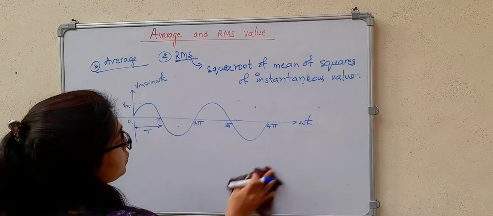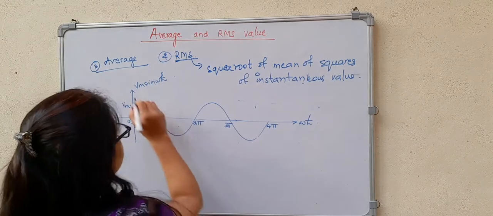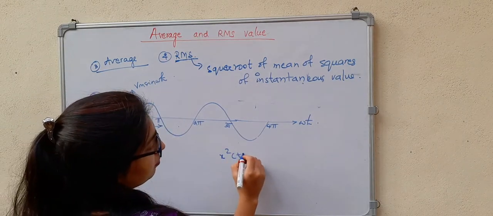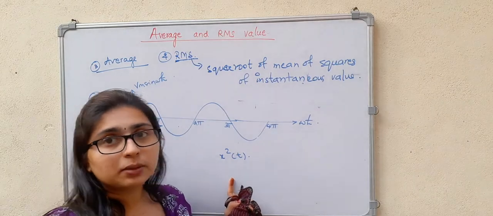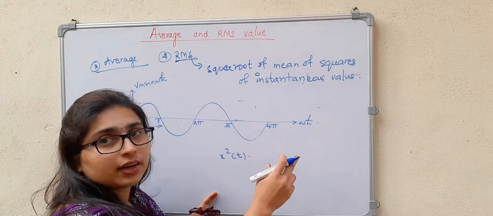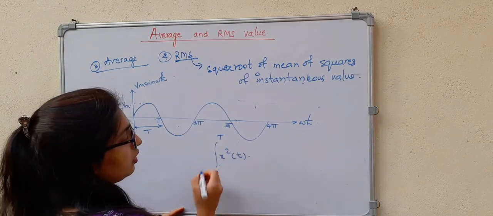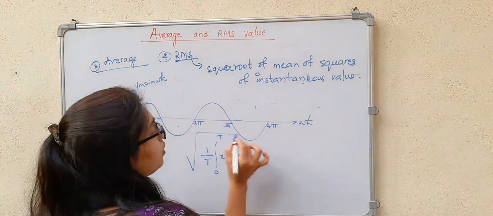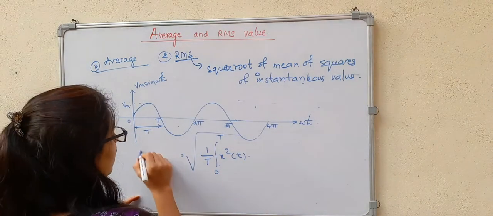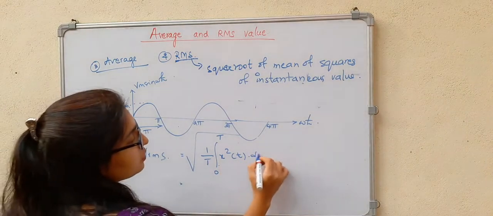For the RMS value, first we have to take the square, then the mean. Square means x square t. I have taken the square. What is the mean? Mean is nothing but the sum of the instantaneous values. So here 0 to T, 1 by T. This is the mean. Next, the square root. So this will be your RMS value.